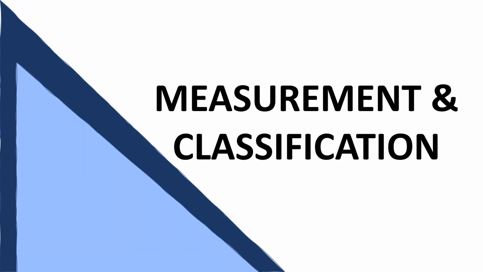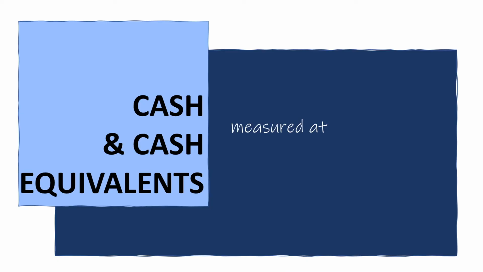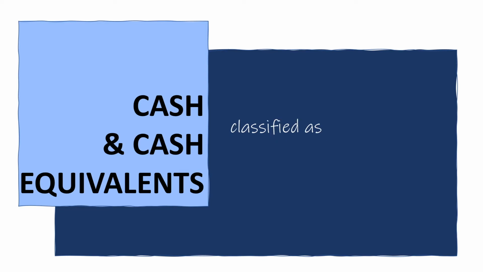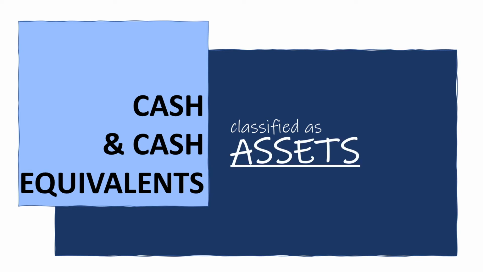How do we measure and classify this? Cash and cash equivalents are measured at their face amount, also called par value or simply par. Cash and cash equivalents are classified as assets. It is one of the 3 main asset classifications. Identification of classification can also vary depending on the purpose of the cash and cash equivalent.